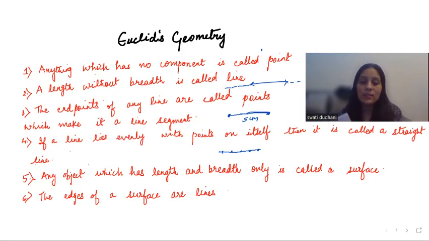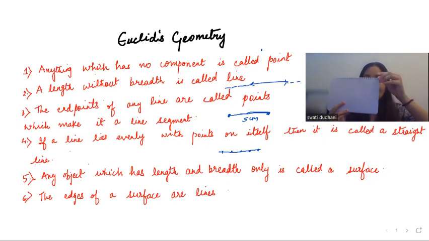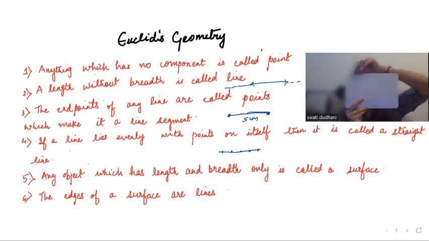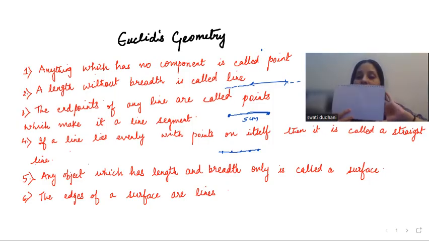Now, any object which has length and breadth only is called a surface. Let us see this. This is an object. It has length, it has breadth. So this book is known as the surface. Now, last one, the edges of a surface are lines. Now, these are the edges. So this is a line, this is a line, this is a line, and this is a line. So these edges are known as lines. I hope these points are clear.